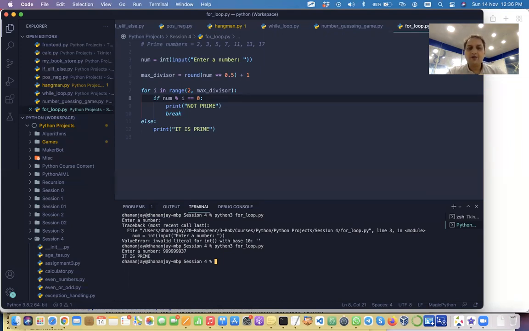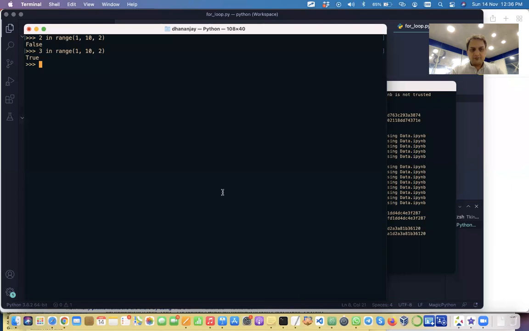The square root of this number is only about 30,000, and we are looking at a number slightly less than a billion.